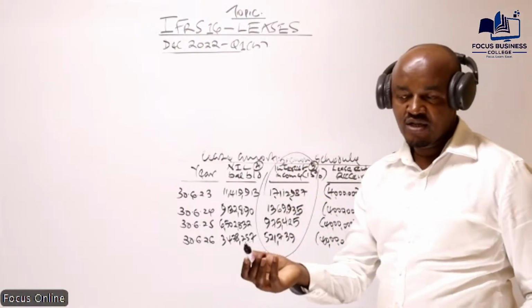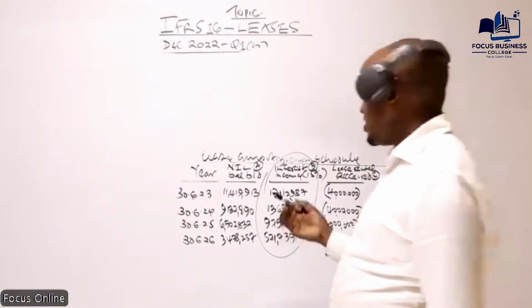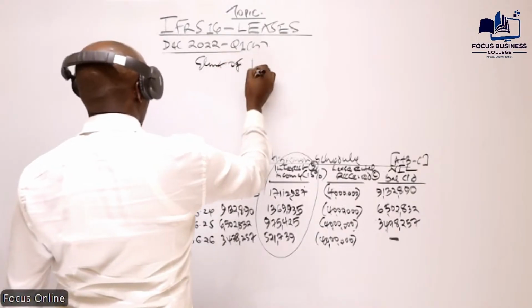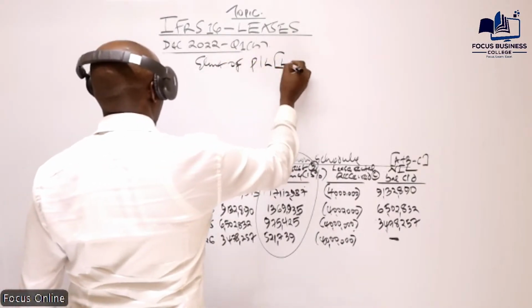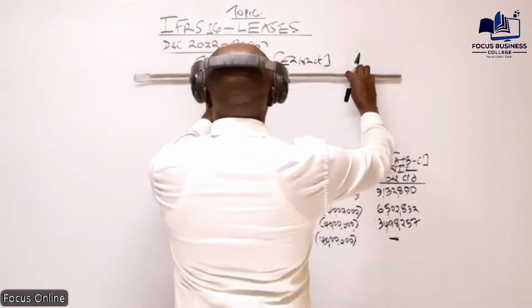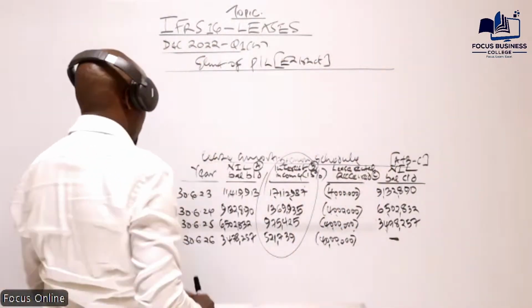Now, in the income statement, the company which owns the asset will recognize this amount here. Remember, our company has leased out the asset. It is like the company has invested in a lease. So in the income statement, the company will recognize this. So in the statement of profit or loss, which is the same as the income statement, remember this is an extract, part of the income statement. So we need to have our 4 years here.